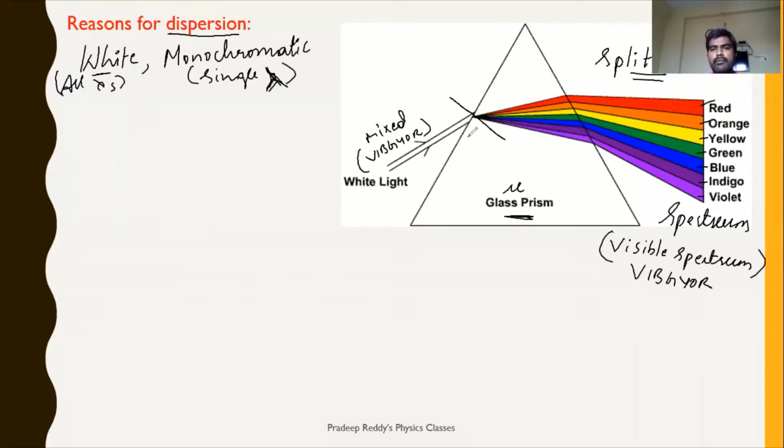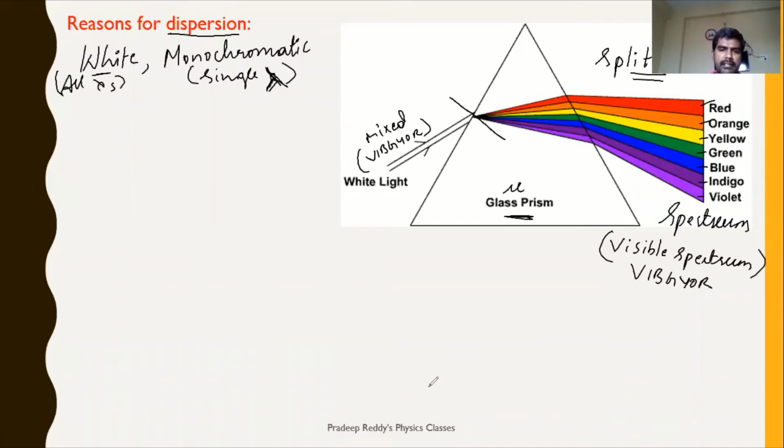Okay, so how can you define dispersion of light? Splitting of white light into its constituent wavelengths. Splitting of white light into its constituent monochromatic light when it passes through a medium is said to be dispersion. Now let us learn the reason for this dispersion.